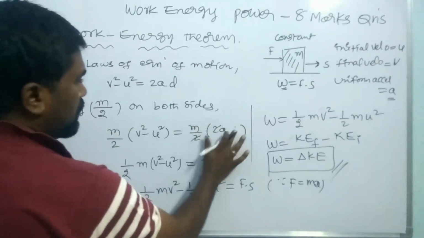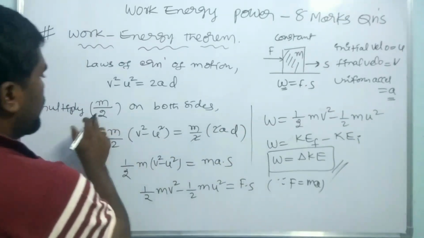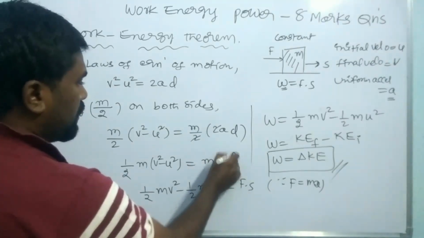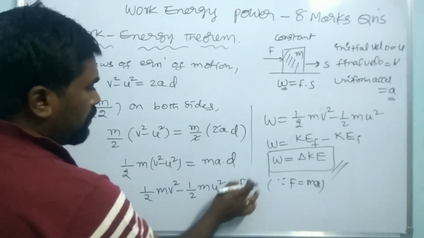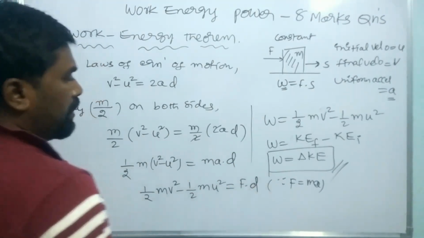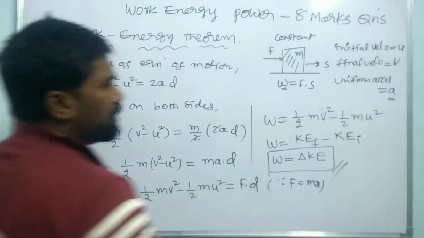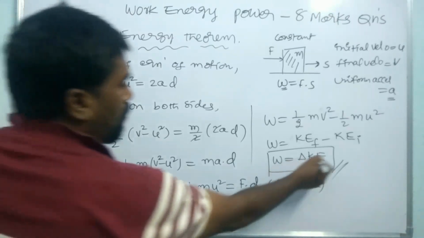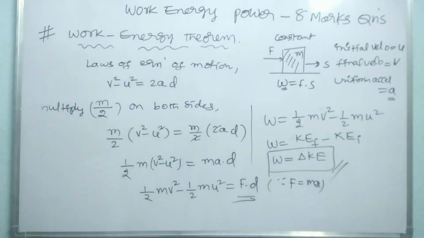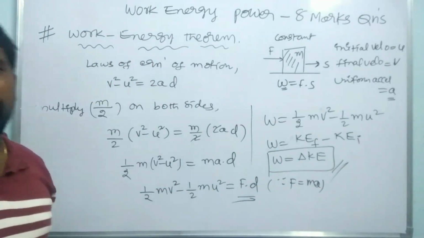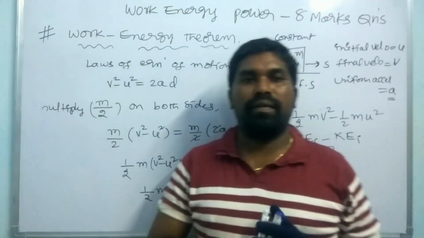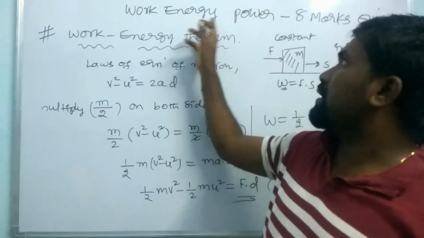Then we multiply by m by 2 on both sides, then 2a into d, it is ma into d, where ma is the F and s is equal to d. F into d, force into displacement, is equal to W. Hence we write delta K. Clear? So this is the work energy theorem. This is a very simple 8 marks question from the chapter work, energy and power.